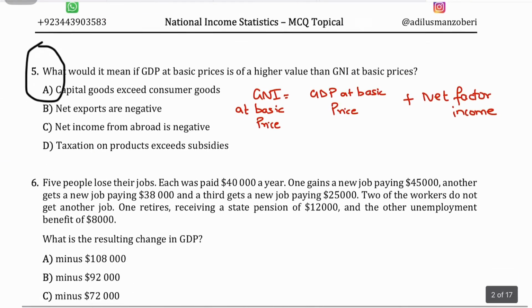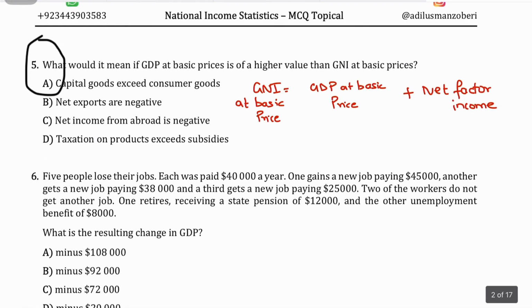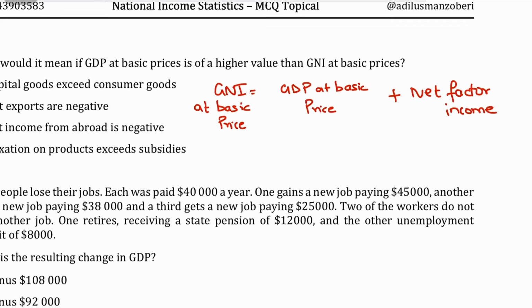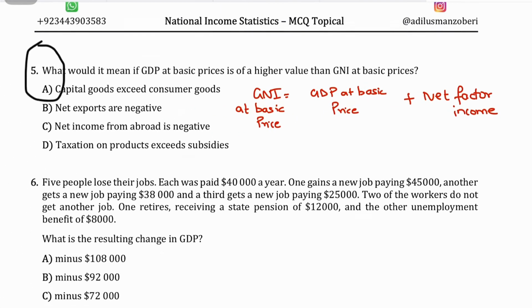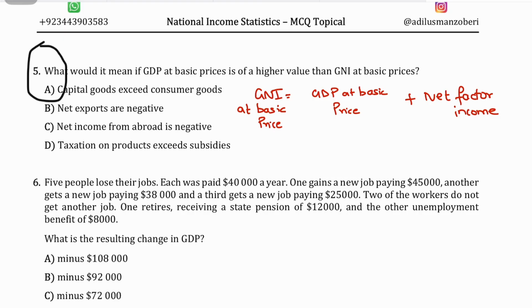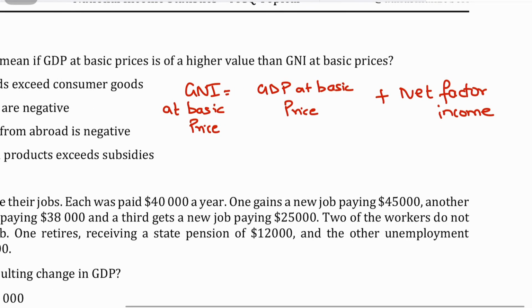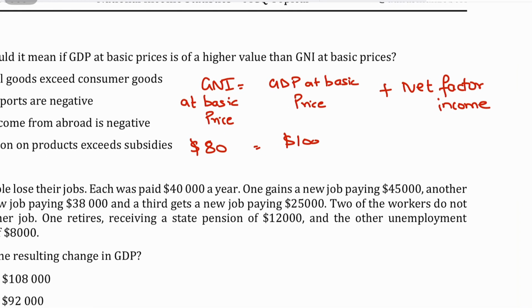Question number 5 says, what would it mean if GDP at basic price is of higher value than the GNI at basic price? Now we know that GNI at basic price equals GDP at basic price plus net factor income from abroad. And if your GDP at basic price is higher, so it means that, for example, let's take a numerical value. Let's say GNI at basic price is 80, while GDP at basic price is, let's say, $100. So it means that the net factor income has to be negative in that case, right? The net factor income would be negative 20, right?